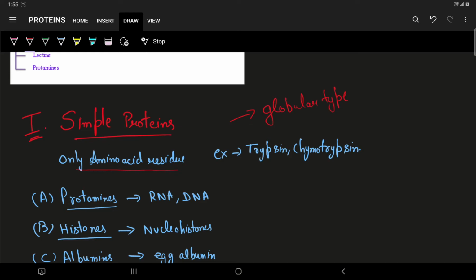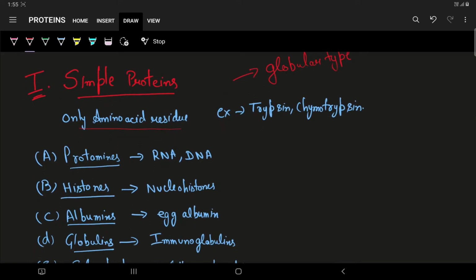These are further classified on the basis of solubility. Number one comes the protamine. These are strongly basic proteins with low molecular weight and soluble in water.